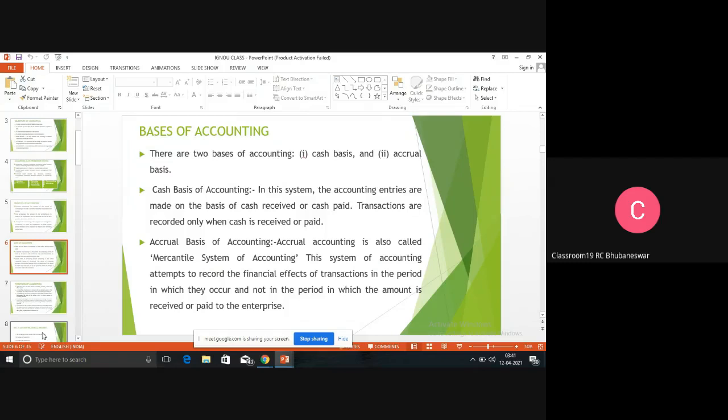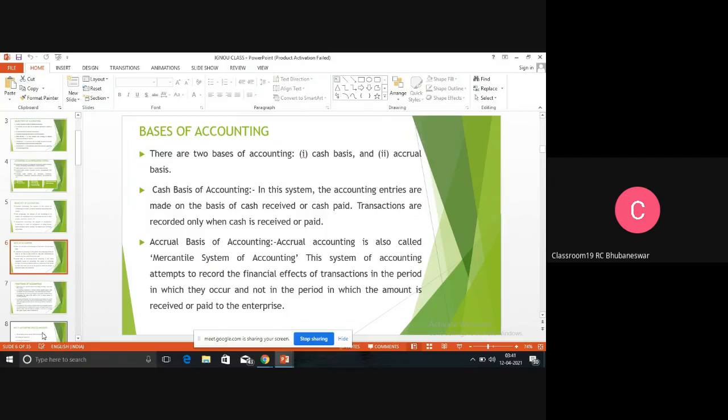Then accrual basis of accounting means, whether the cash is received or not, it is not important. If the goods are sold to another person, it is recorded in the books of accounts. That means the shopkeeper has given you 1 kg of potato. You have not paid the money yet. But the shopkeeper assumes, I have given him the goods, so the money will come later.